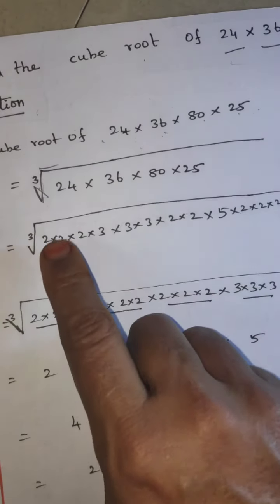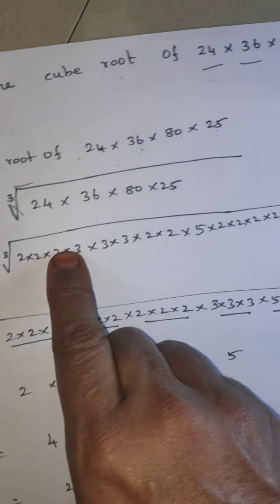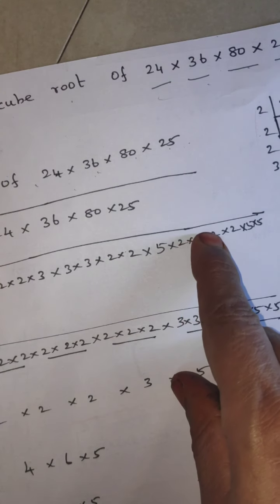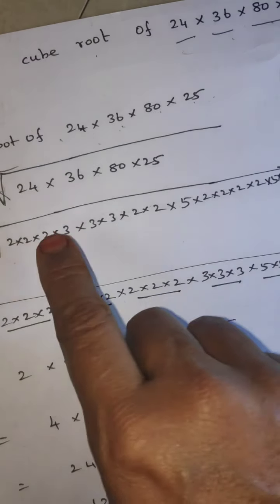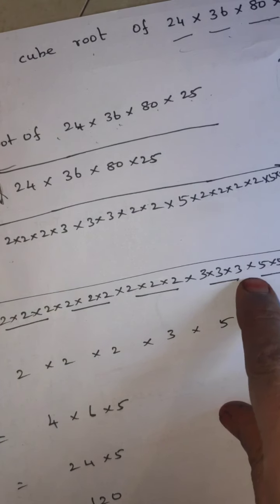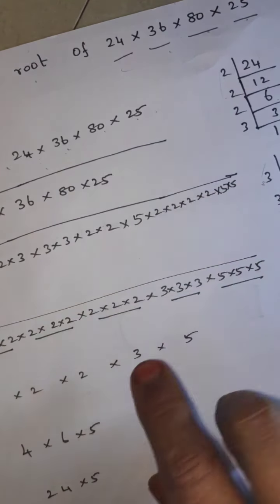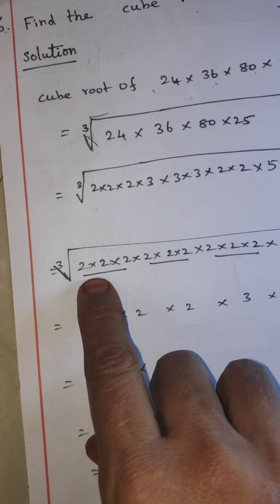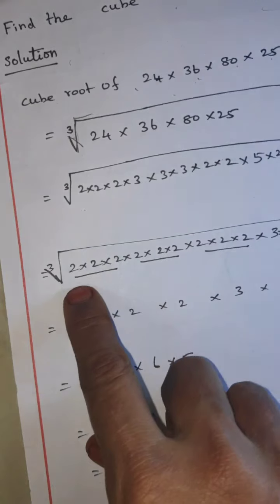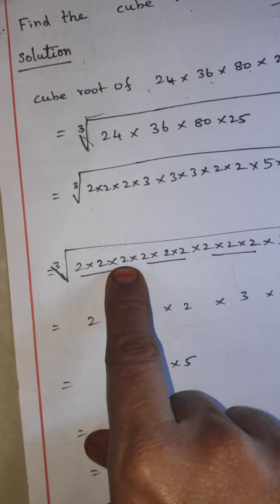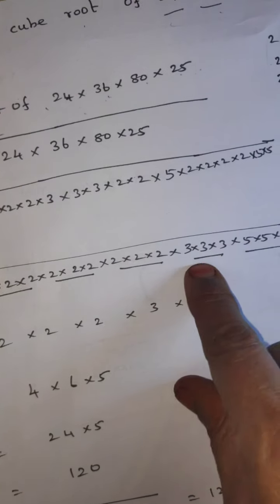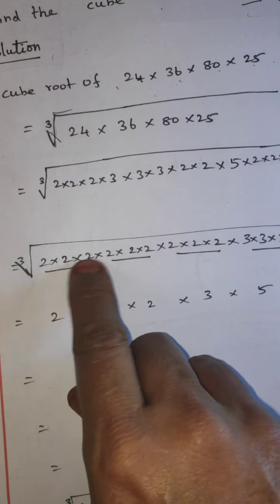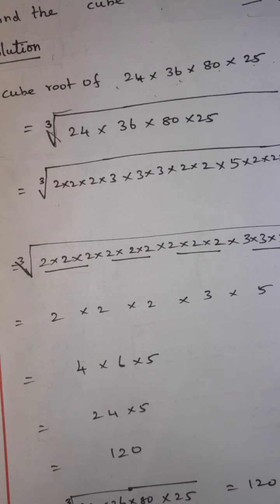Write continuously. How many 2s are there? 1, 2, 3, 4, 5, 6, 7, 8, 9 twos. So the cube root symbol, and write 9 twos continuously. Next, how many 3s are there? 3 threes. 3 into 3 into 3. 5s: 1, 2, 3. Underline the numbers in groups of 3, since cube root means groups of 3. First 3 twos, next 3 twos, next 3 twos, next 3 threes, next 3 fives. So from these, write one 2 from each group as one number.